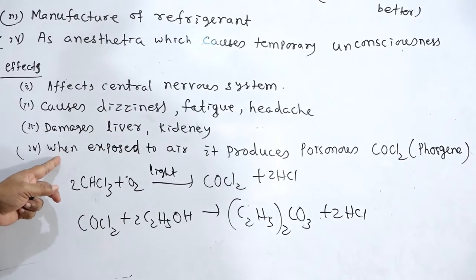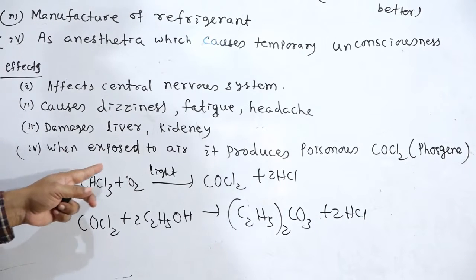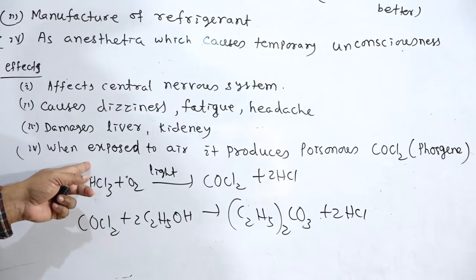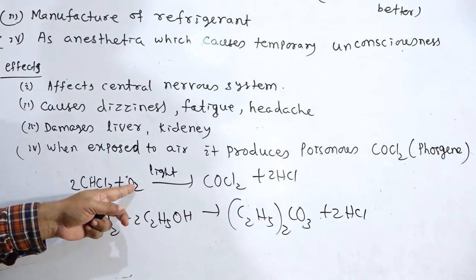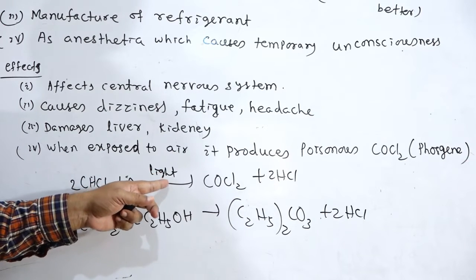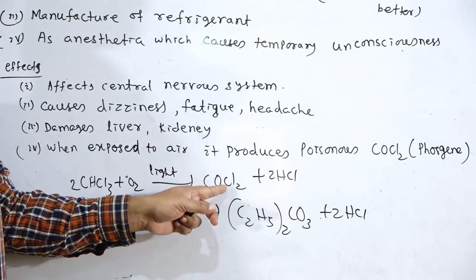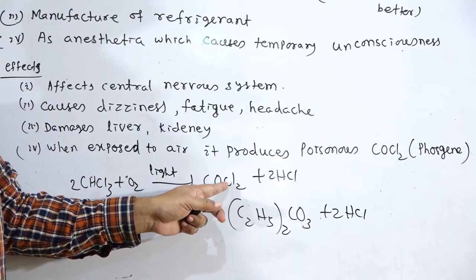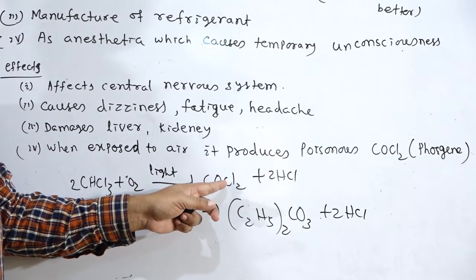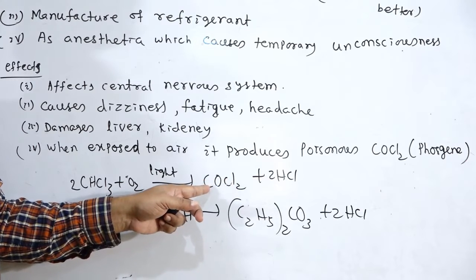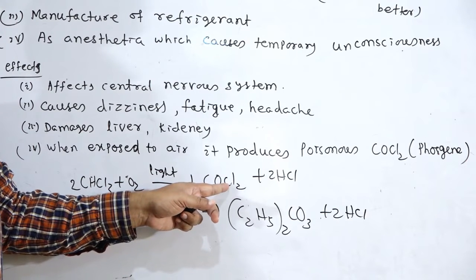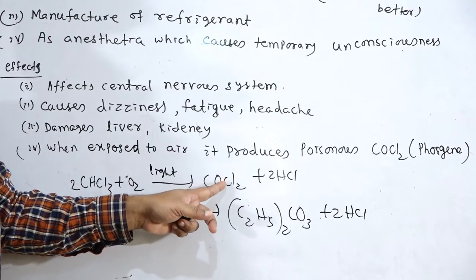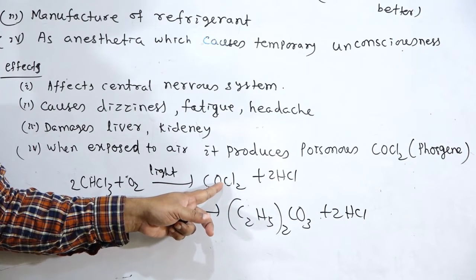When exposed to air, it will produce a poisonous material. For example, chloroform exposed to air in presence of light forms carbonyl chloride, COCl2, otherwise known as phosgene. This is a poisonous gas.